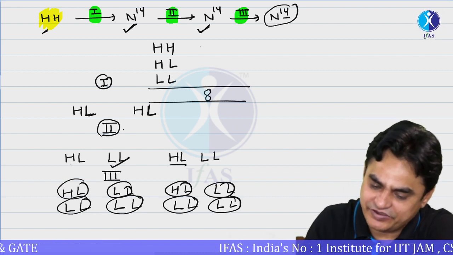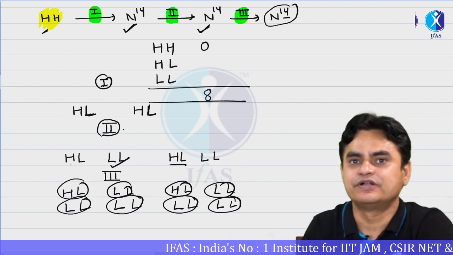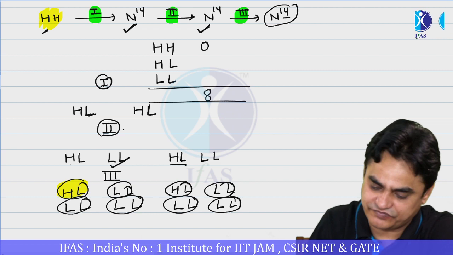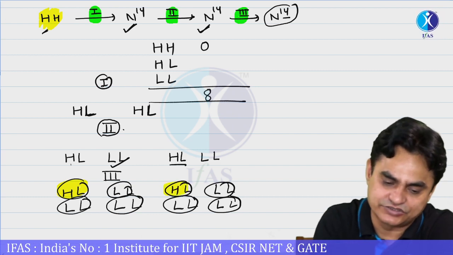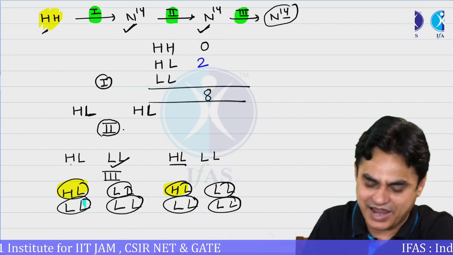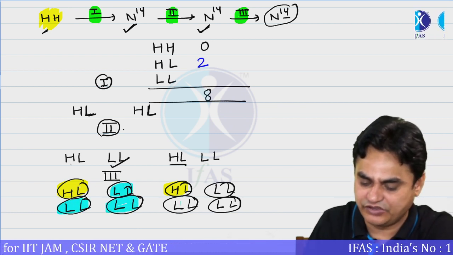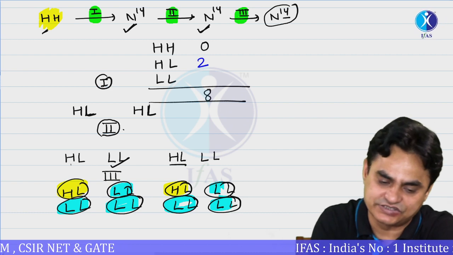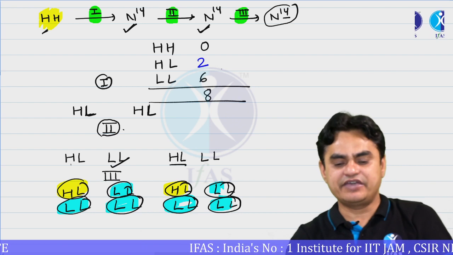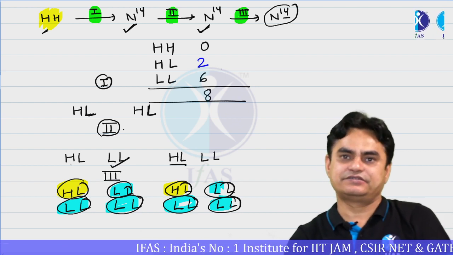So what would be the proportion of heavy? The proportion of heavy you can see is 0. The proportion of heavy-light is, this is 1 heavy-light, this is another heavy-light, so 2. And the rest of them would be light: 1, 2, 3, 4, 5 and 6. So you can say that the proportion would be heavy-light and light.